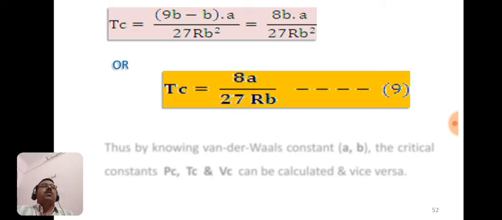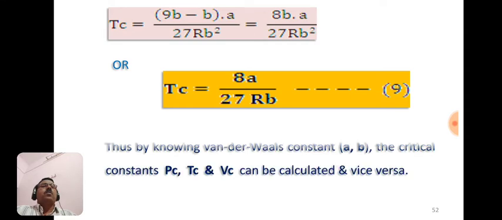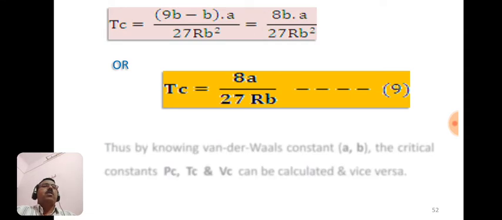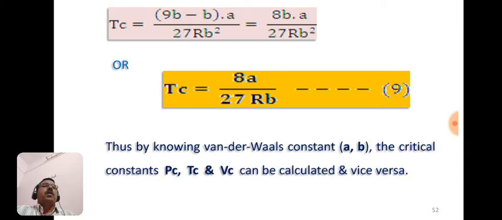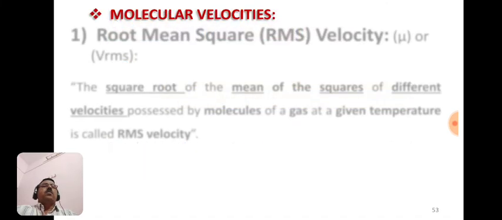So this is the formula for the calculation of critical temperature. By knowing the van der Waals constants a and b, the critical constants, that is Pc, Tc and Vc, can be calculated, and vice versa. Now we have to study the next point, that is the molecular velocities.